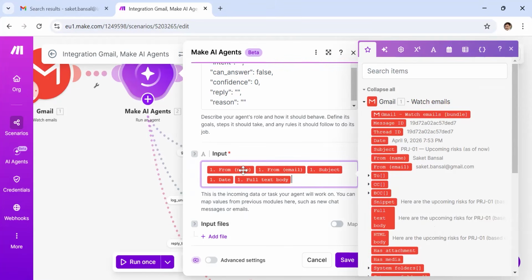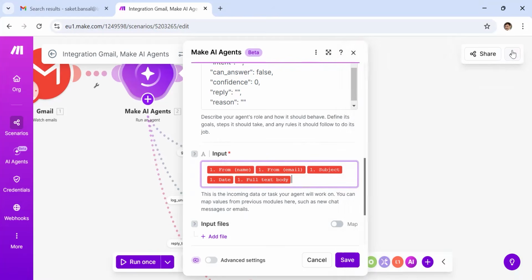For example, I'm sending the name of the sender, the email ID of the sender, the subject we received, the date, and the full body text. We can pick up the attachment and email IDs and other stuff as well. But as of now, I'm not sending those. I'm only sending this information to the model. So that's something we can do.